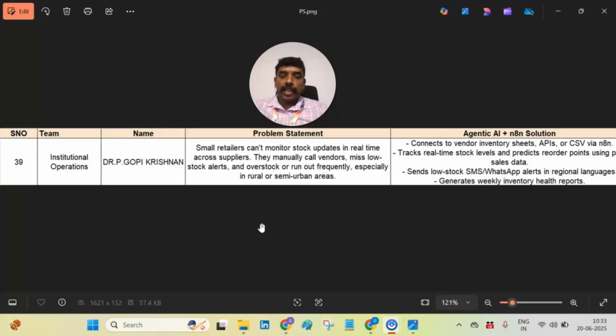So the problem statement is very simple, but it is seen everywhere in every walk of life for rural or the semi-urban retailers. So the scenario is set in the rural or the semi-urban areas. In the rural or the semi-urban area, say for example, if we take the rural area, we come across a number of people there. So I have taken the example of the provision shop owner who is directly connected with the vendors and the customers.